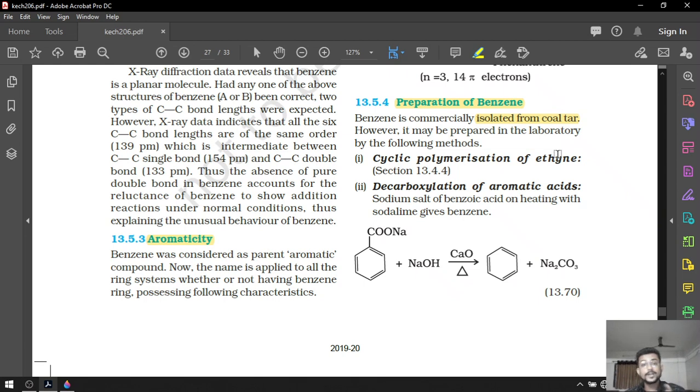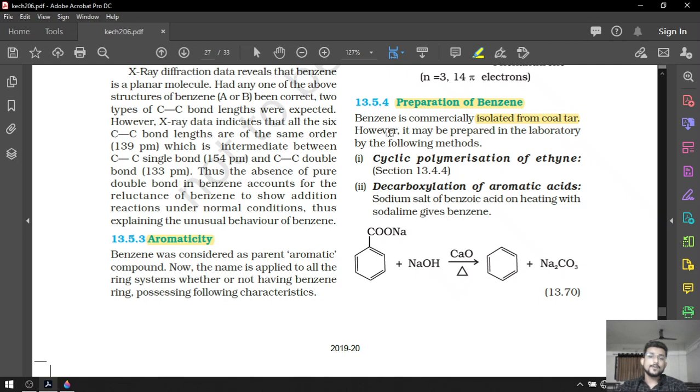A destructive distillation of coal gives us three different products. Among them, the first one will be coke, after that coal gas, and the third one will be coal tar. This coal tar has many different hydrocarbons in it and it also contains benzene. So we are going to separate benzene from the coal tar using this method. Okay.